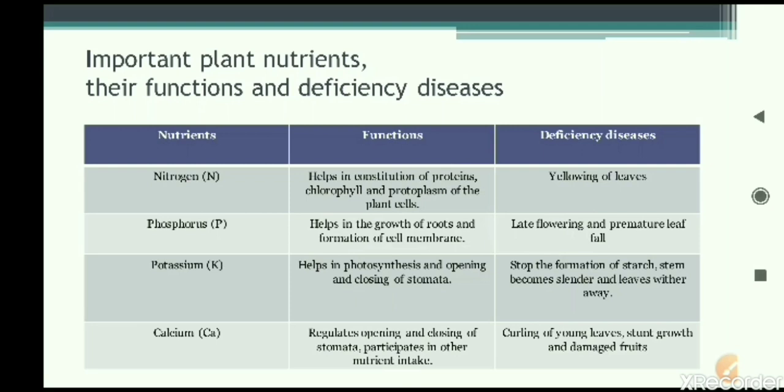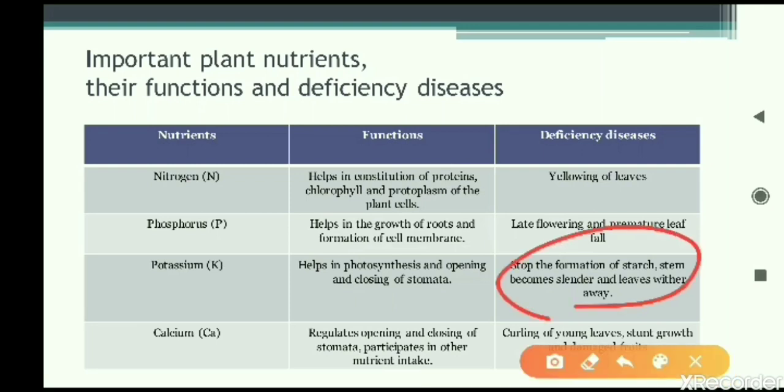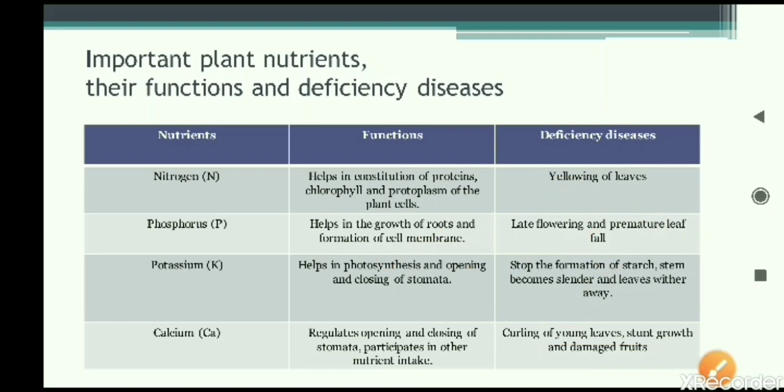So indirectly what is happening here is, because photosynthesis cannot take place and stomata cannot work properly, as a result the plant will fall down. That is what is happening due to the lack of potassium mineral.